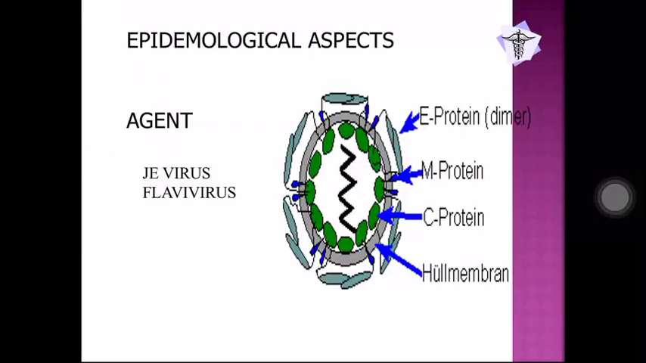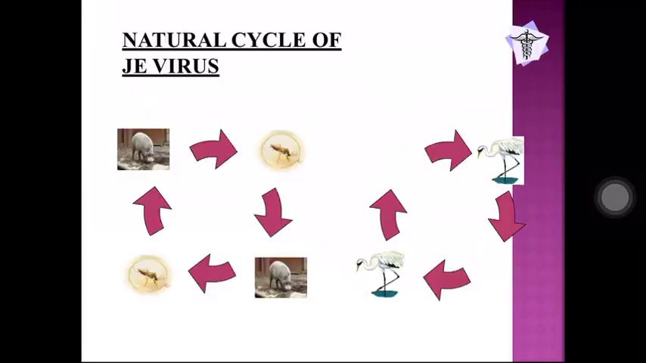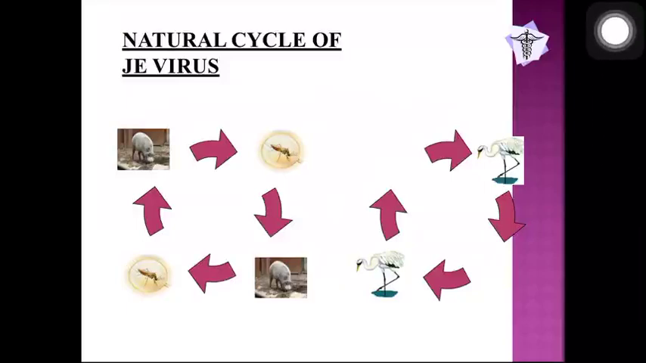So the agent, as I said, you need to have agent, host and environmental factors for any disease. So the agent is, we know, the JE virus, which is a flavivirus, an arbovirus belonging to group B flavivirus. So what is the natural cycle of JE virus?